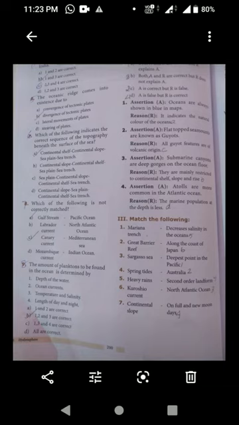Above the question we have A, B, C, D. That A is the correct answer. That means both A and R are correct and R explains A.